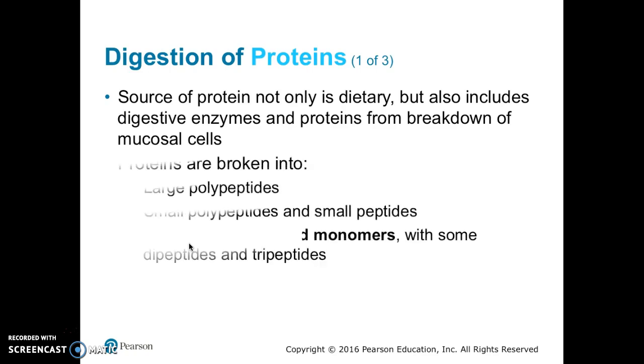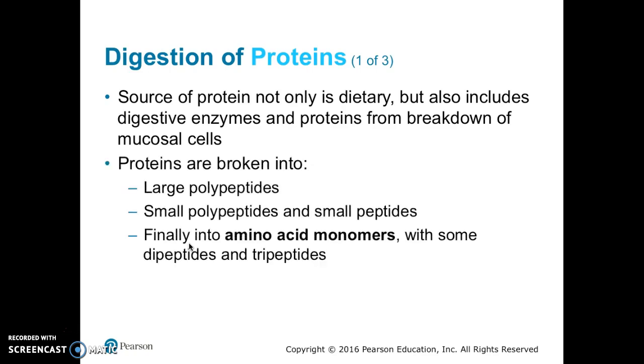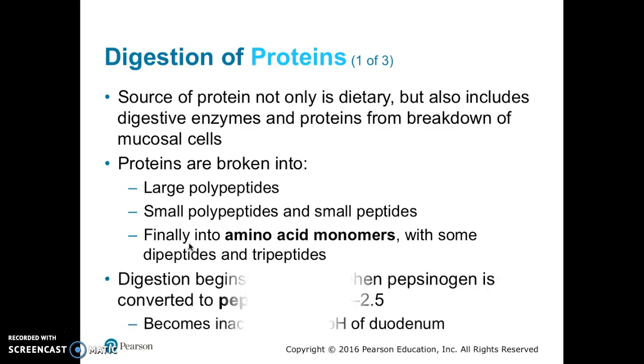Proteins are broken down into large polypeptides, then small polypeptides, then small peptides, and finally into amino acid monomers with some dipeptides and tripeptides. Digestion begins in the stomach, where pepsinogen is converted to pepsin at a pH of 1.5 to 2.5. Pepsin becomes inactive in the high pH of the duodenum.